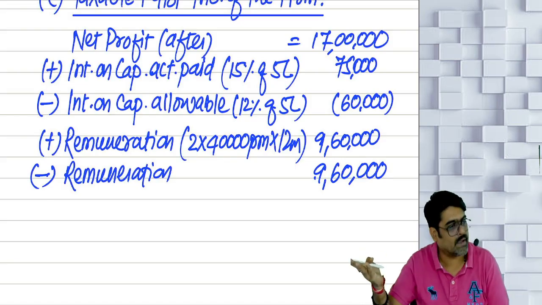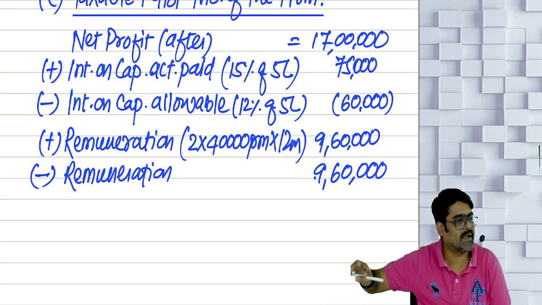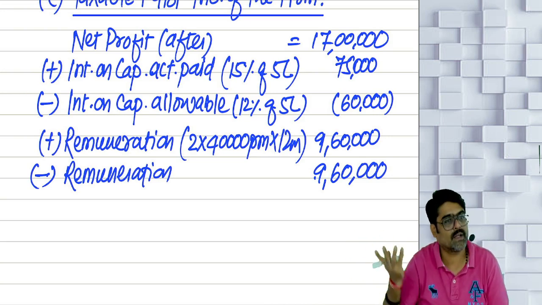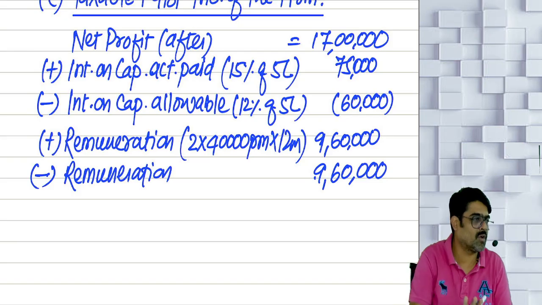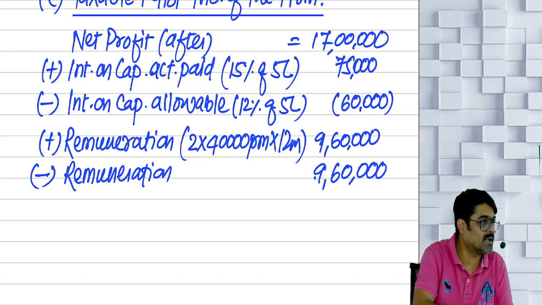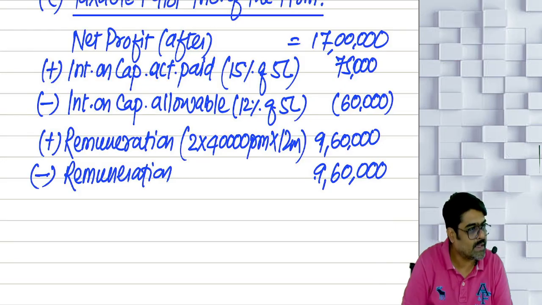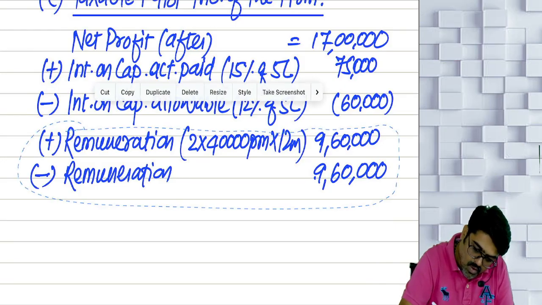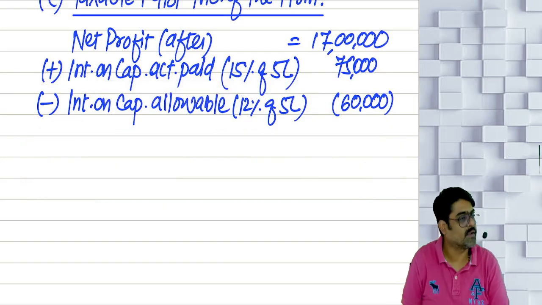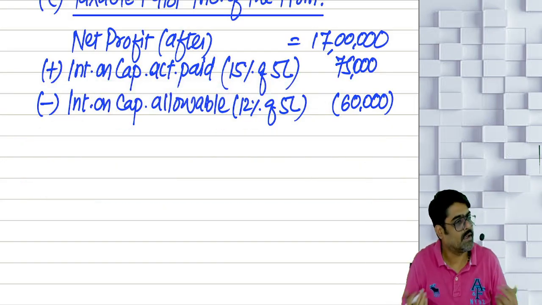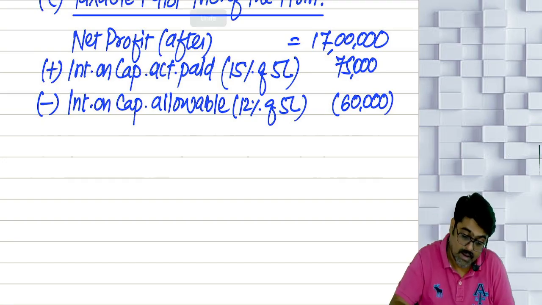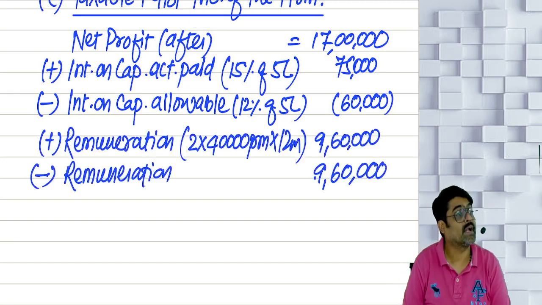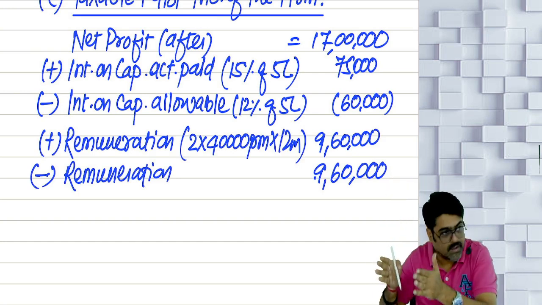So even if you don't do anything, even if you don't write this 9,60,000 twice, then also your answer is correct. 9,60,000 was allowable. 9,60,000 was taken as deduction. So no need to do anything. Either you write this or you don't write this, your answer is same. But sometimes it will put you in trouble. So what I am going to do? I am going to keep both the things, so that you should know what is the format you should have followed.